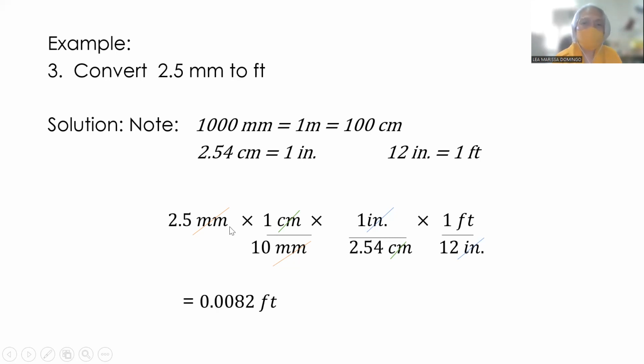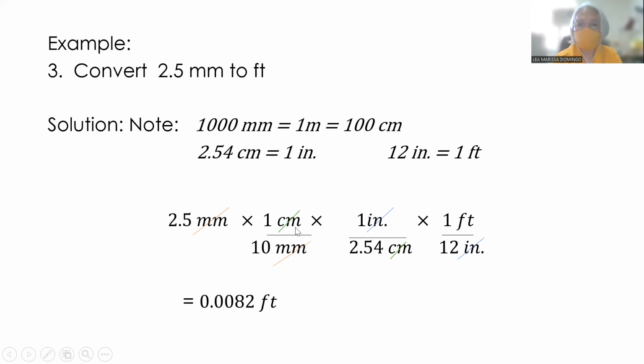Right? So again, we orient the conversion factor such that the undesired unit, which is millimeter, can be cancelled out. So we have 1 cm as the numerator, 10 millimeters as the denominator. So millimeters divide millimeters, okay, the quotient is 1.